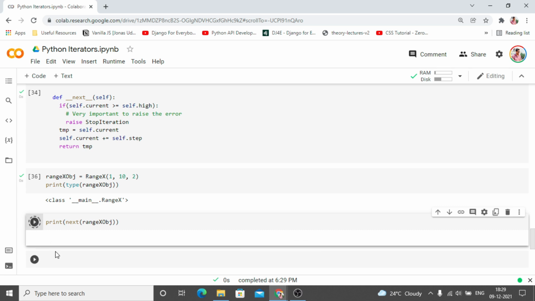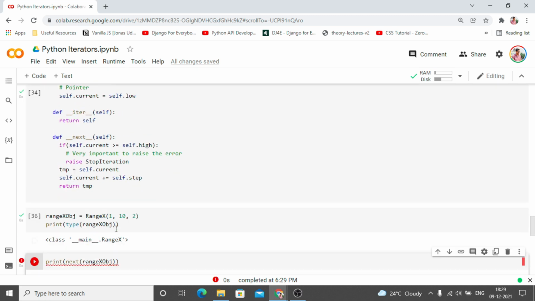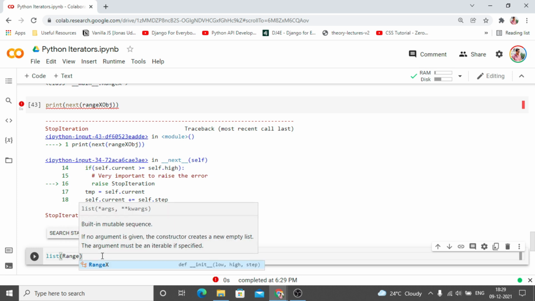5, 7, 9, and then we are going to get StopIteration, just like in the case of the range object. And let us show it again, let's pass this object inside the list so we can get the actual list.